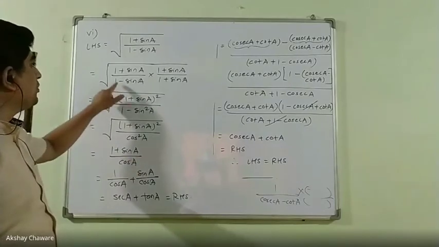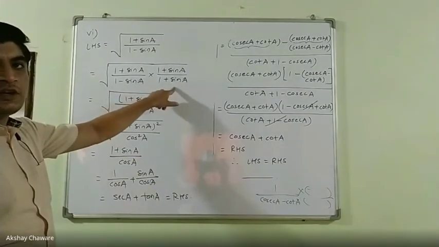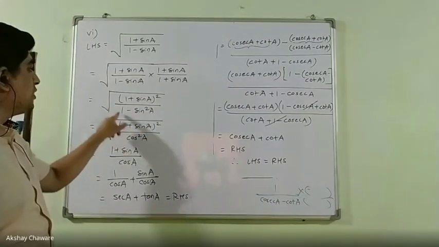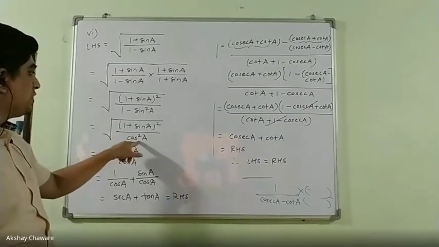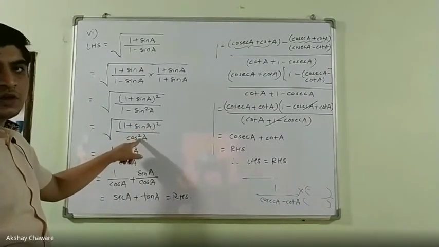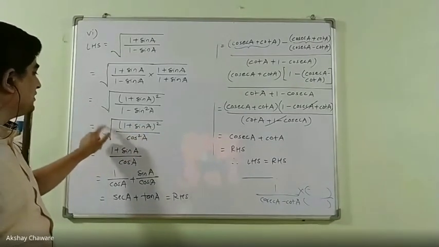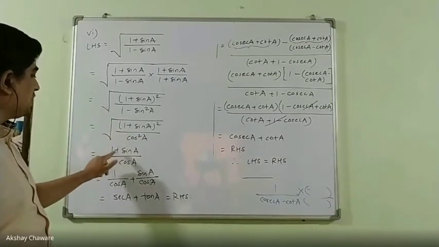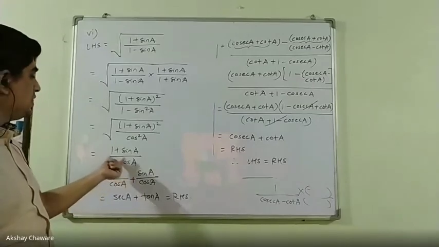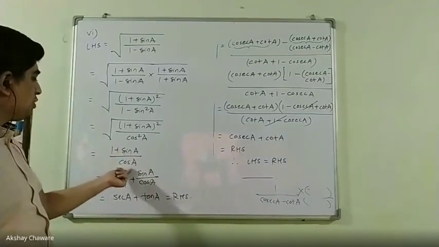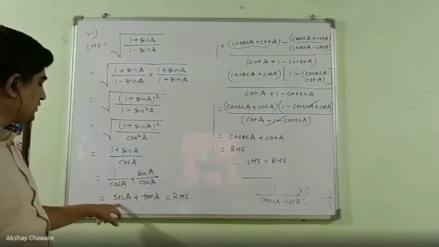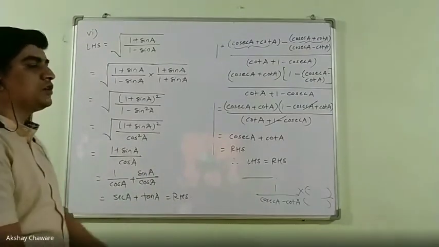In the denominator, a minus b, a plus b multiplication is there, so a square minus b square. 1 minus sin square is cos square A, and the square of both numerator and denominator gets cancelled with the square root, so we get 1 plus sin A upon cos A. Distribution of this cos A in the numerator means 1 upon cos A plus sin A upon cos A, sec A plus tan A, and that is nothing but your RHS.